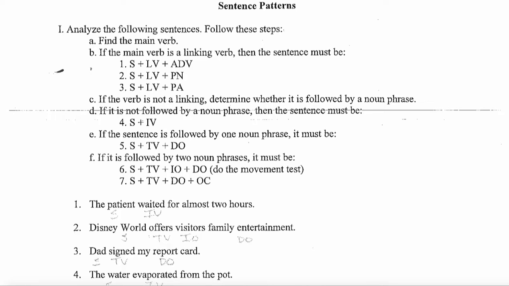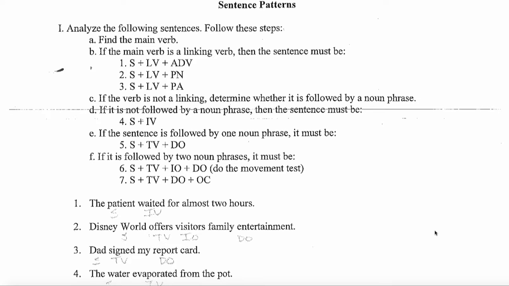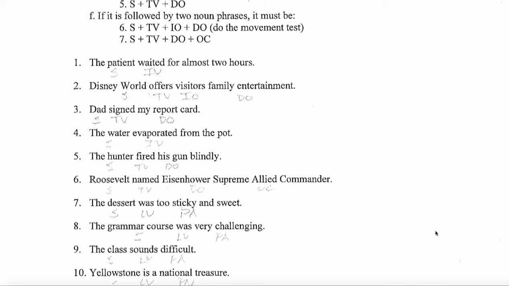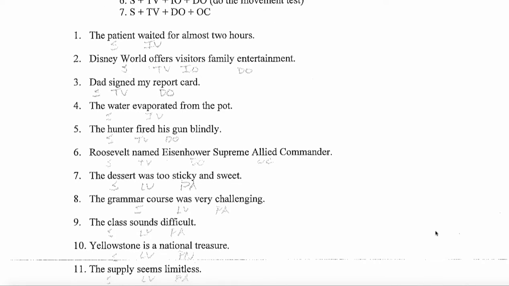Is there only one noun phrase? If there's only one noun phrase, then you have pattern 5. If there are 2 noun phrases, you must determine whether it is 6 or 7. Recall with pattern 6, you can change the order of the IO and the DO, but with pattern 7, you cannot do that. All right, so I think these are useful steps to move through. So I'm sorry that these are a little difficult to read, but let's go through these on the first page.